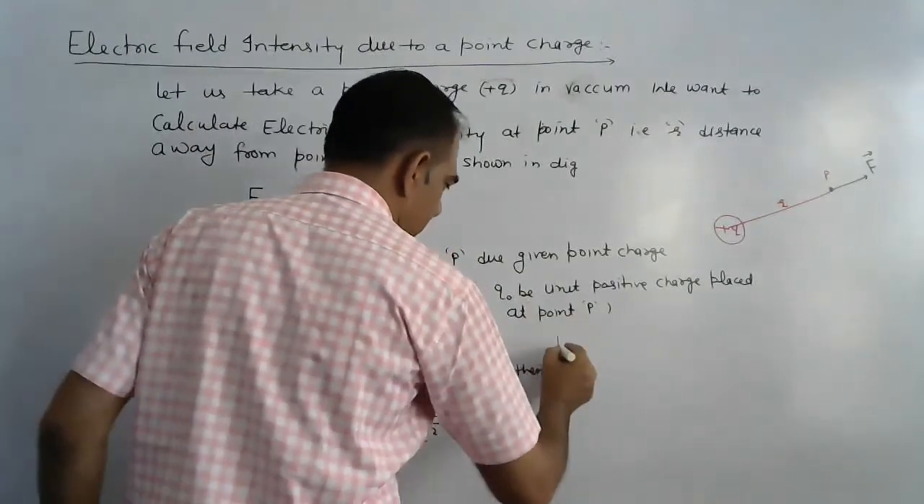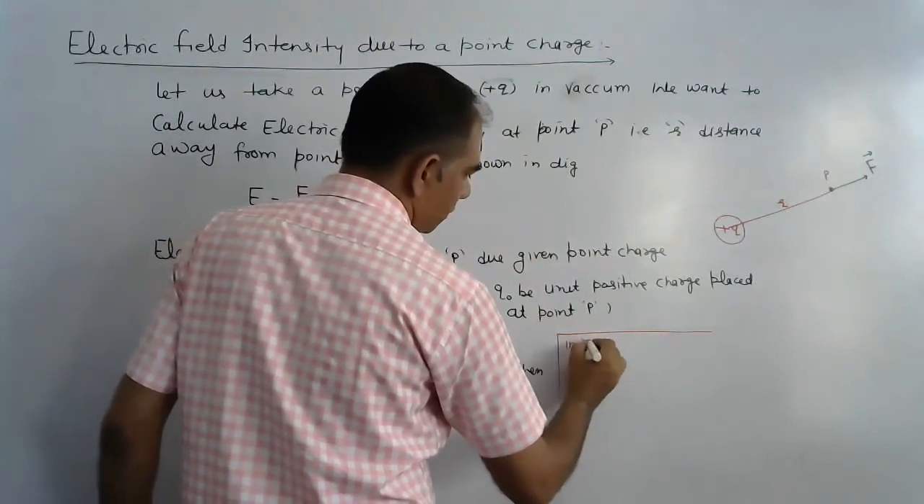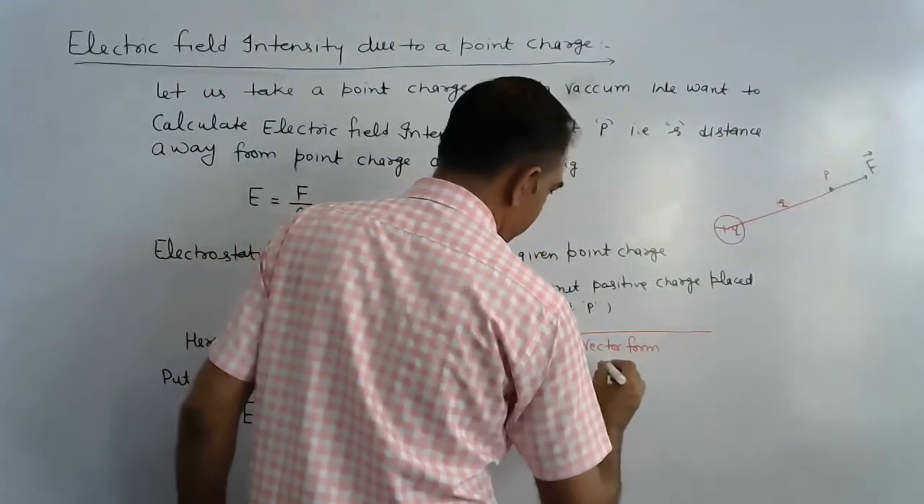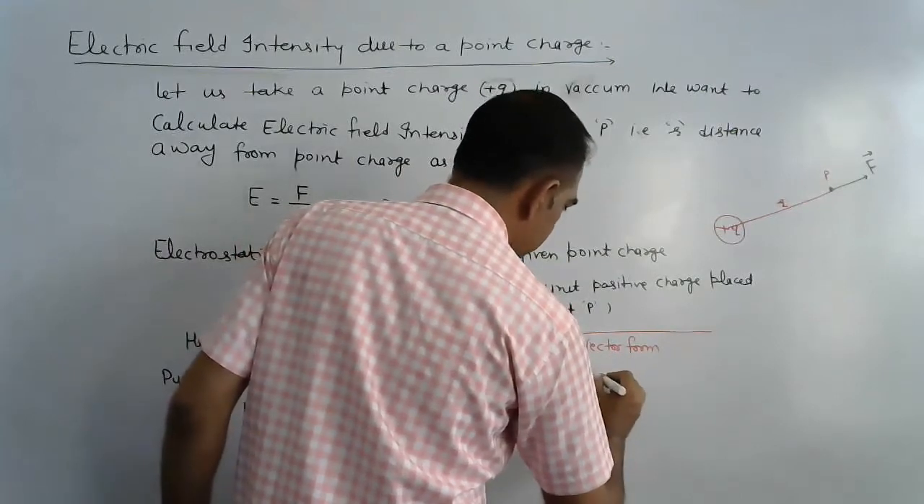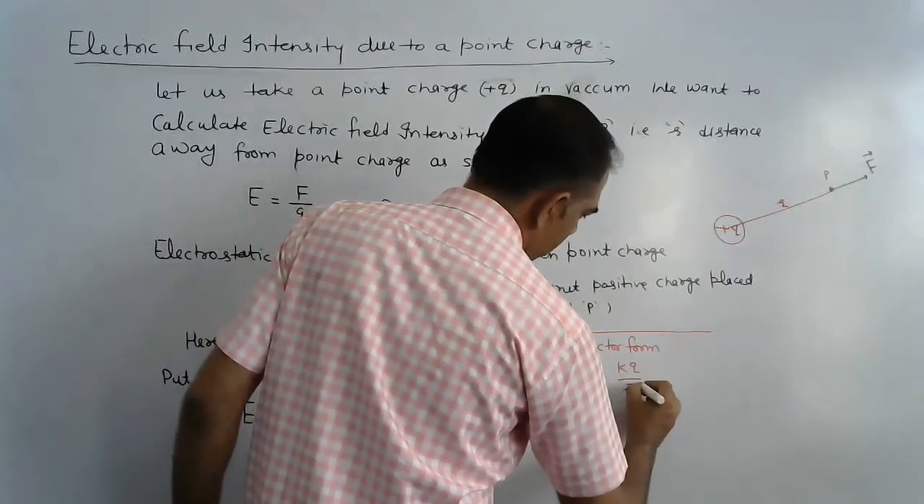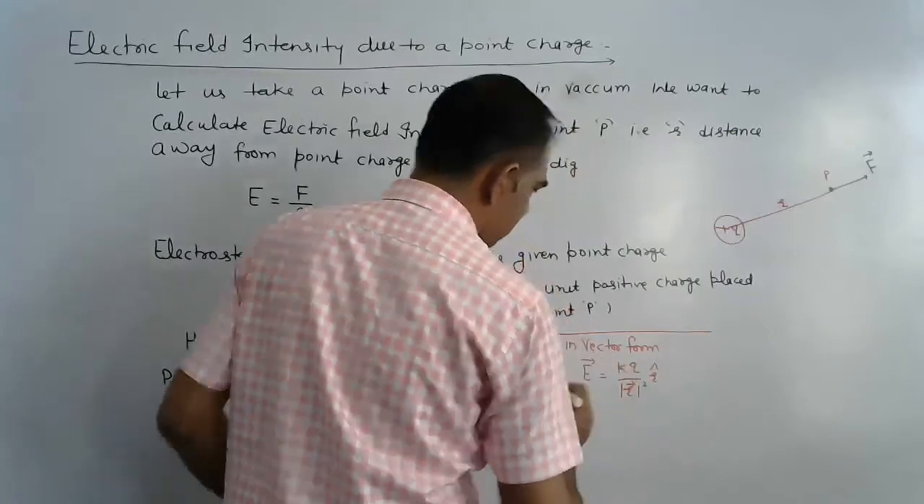In vector form we write E is equal to K q upon r whole square r cap. This is in vector form.